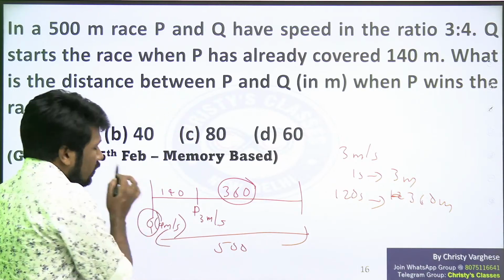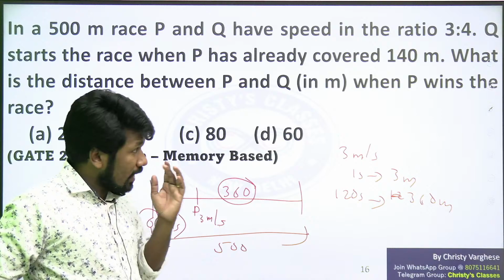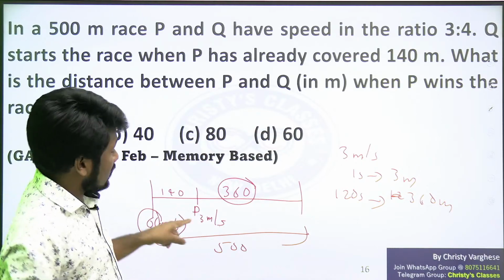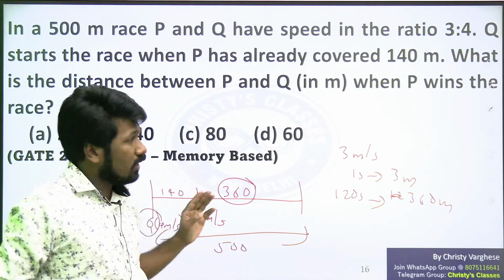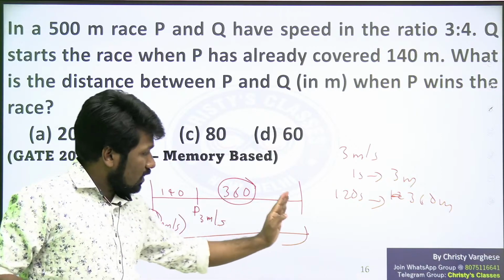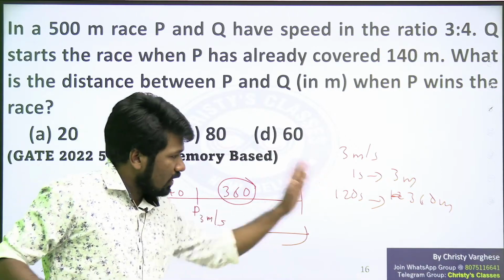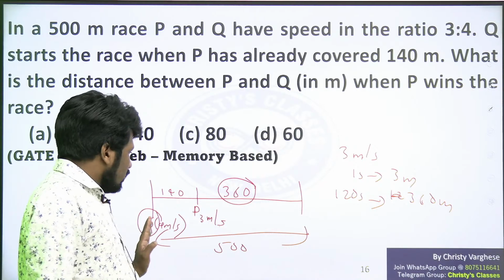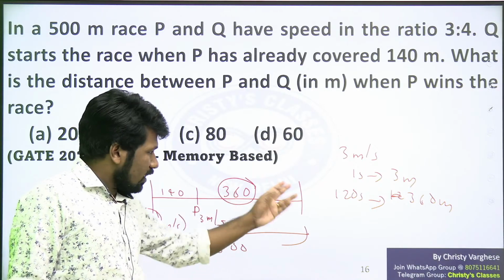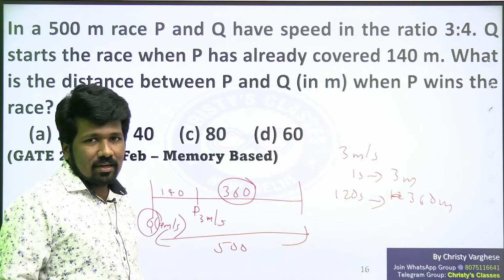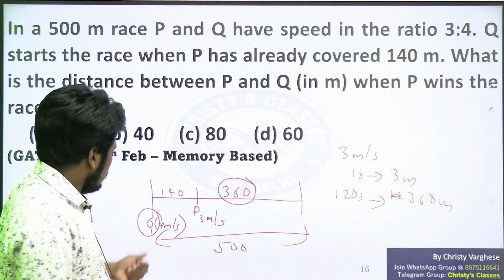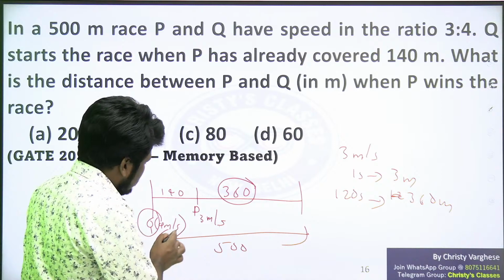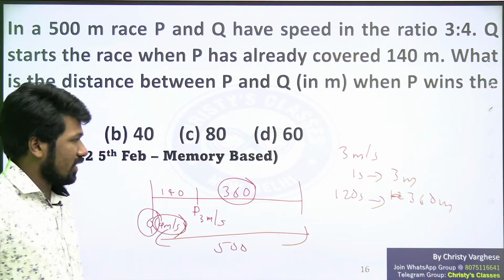Q has that 120 seconds only, right? Because at that time Q wins the race. Q wins the race means P reaches the finishing point. That needs only 120 seconds by this example. So in that 120 seconds, Q will reach where? That difference is the answer, right? Getting the point? So Q's speed with respect to this example is 4 meter per second.